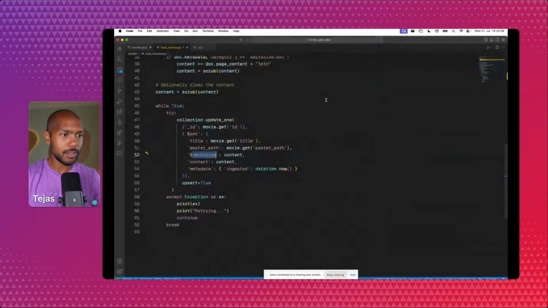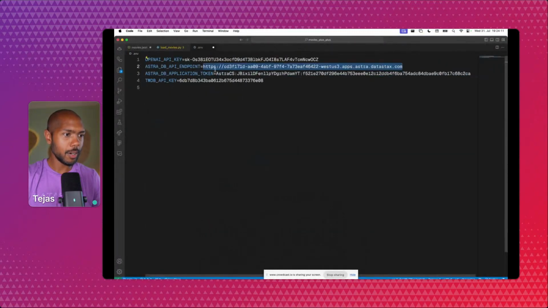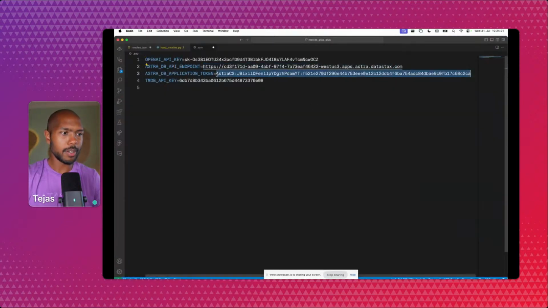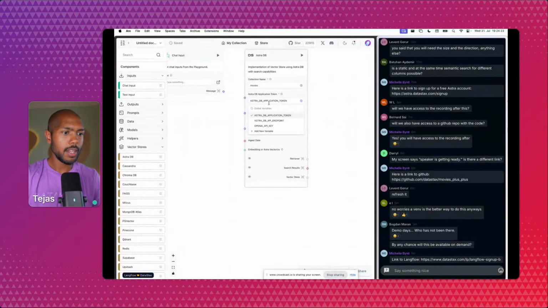So let's go back to .env, copy these and just use them here. Application token, what is that? I just copied the endpoint. The endpoint doesn't need to be credentialed because it's an HTTP URL. The application token does. So you can create a reusable secret, but since it's not reusable, we're only using one Astra component, so this should be fine. I'll just paste it in. Normally you can add a variable if you reuse things.